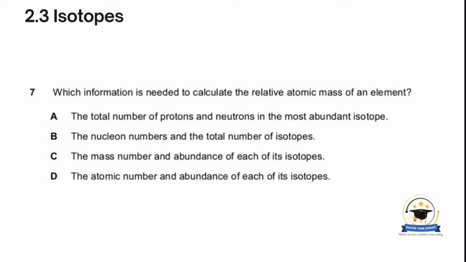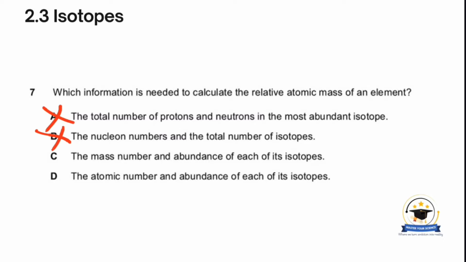This question is also taken from a Cambridge exam paper, and it asks which information is needed to calculate the relative atomic mass of an element. The first answer says the total number of protons and neutrons in the most abundant isotope. This is incorrect. The nucleon numbers and the total number of isotopes also is incorrect.